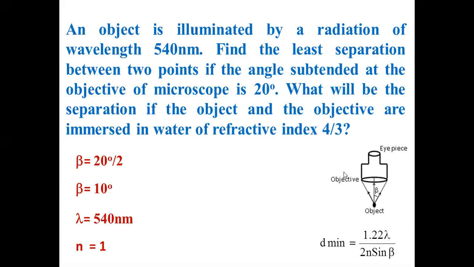So oil immersion microscopes are the microscopes where the medium between the object and objective is filled with a higher refractive index medium. Now you have to substitute this. 1.22 lambda, 540, isn't it? It's not 550, it should be 540. Something gone wrong here, but let it be, 540, you correct it. Into 2n, 2 into 1, sine beta, sine 10. 1.22 lambda by 2n sine beta. Beta is semi-vertical angle, 10 degree. Correct? No problem with this.